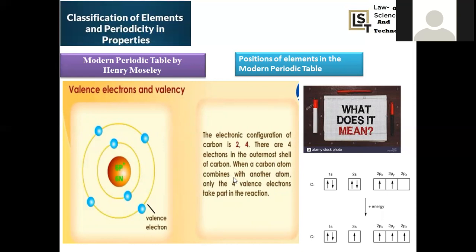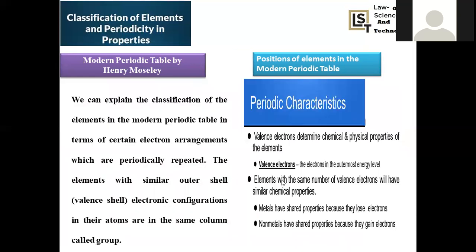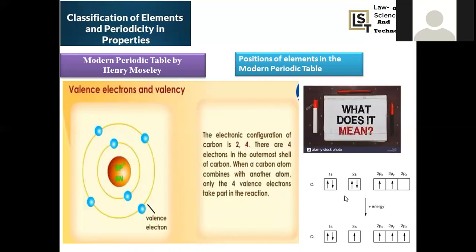Then what are the valency electrons? First, what is the valency shell here? Just now we got the definition: the outermost energy level is called the valency shell. Here, how many energy levels are there? 2 energy levels are there. One is the first principal quantum number, the second is the second principal quantum number. So the energy levels are 2 here. The first level is 1s, the second energy level is 2s and 2p. So this 2s and 2p together are the valency shell. This is the outermost shell. Hence, you can say this is the valency shell.